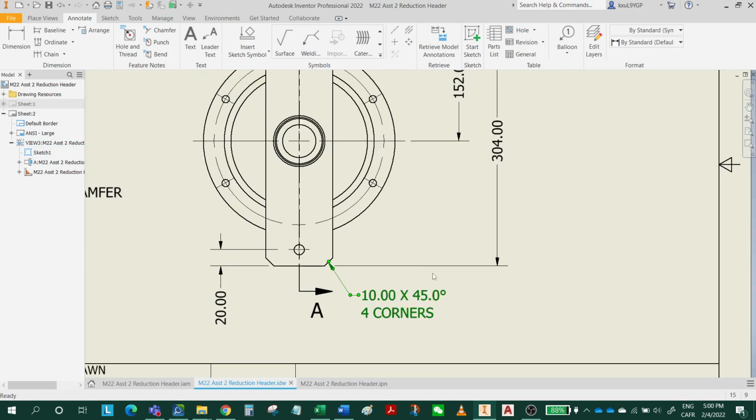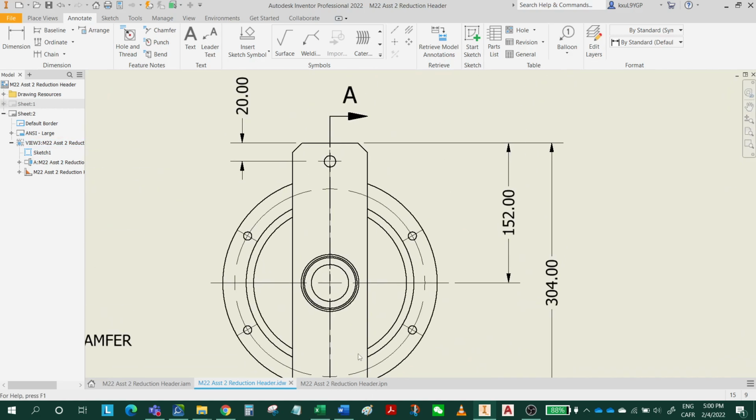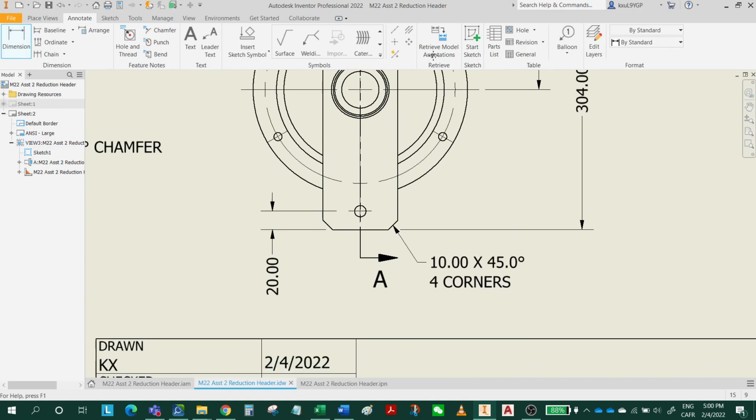Or you can make this a second row, okay, like this. We have the dimension here, which is 40, and from here to the center is 40. Escape, put it here, and the other dimension is from here to here is 80, right?